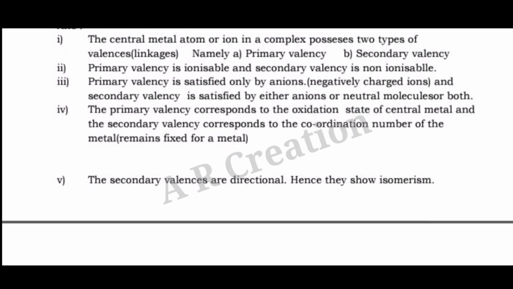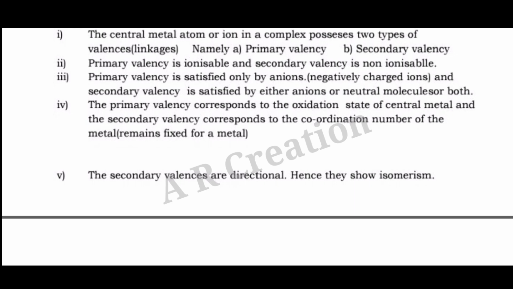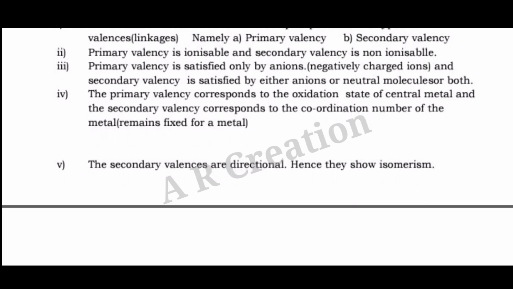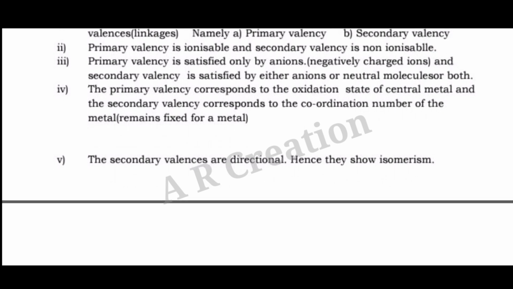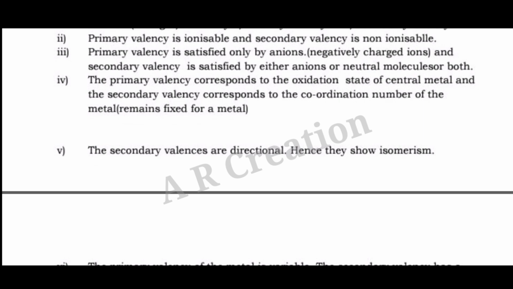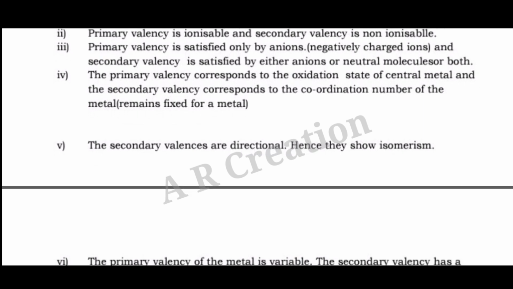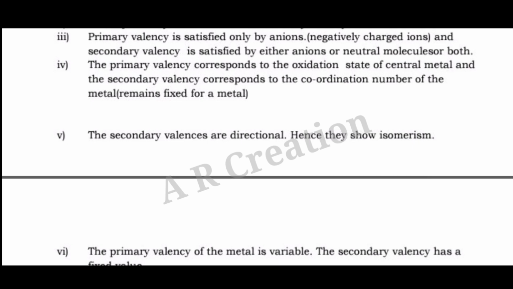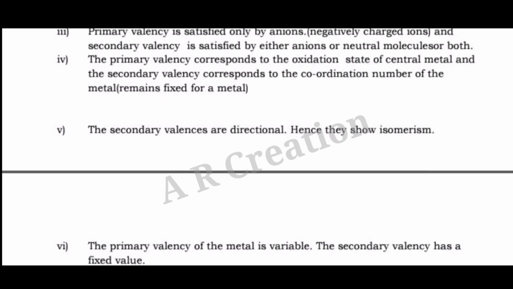and secondary valency is satisfied by either anions or neutral molecules or both. IV. The primary valency corresponds to the oxidation state of the central metal and the secondary valency corresponds to the coordination number of the metal, which remains fixed for a metal. V. The secondary valences are directional. Hence they show isomerism. The primary valency of the metal is variable. The secondary valency has a fixed value.